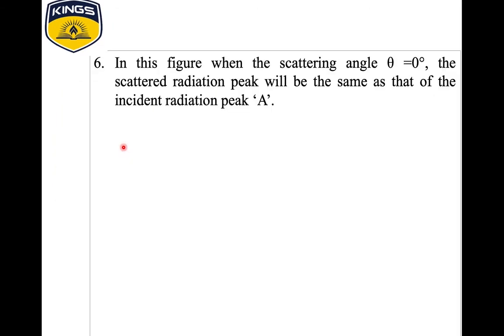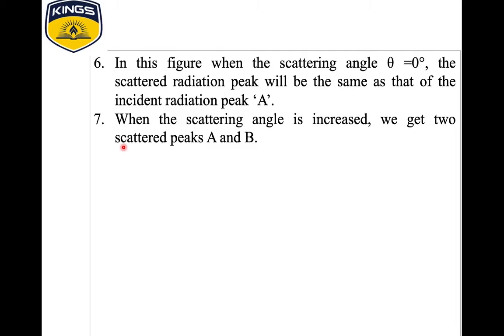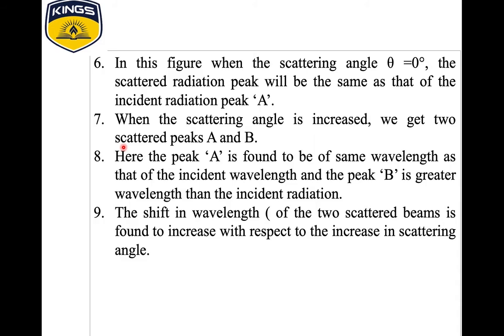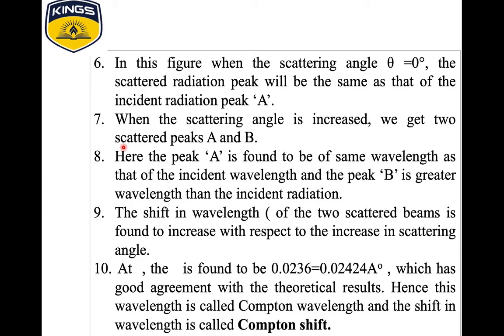In this figure, for scattering angle theta equal to 0, a single peak will appear as shown in the diagram. Similarly, for the other angles, there are two peaks, and the distance between these two peaks gets larger. As it gets larger, we can observe that the delta lambda, that is the wavelength shift, differs from 0.007 to 0.02. Hence, this wavelength is called Compton wavelength, and this shift in wavelength is called Compton shift.